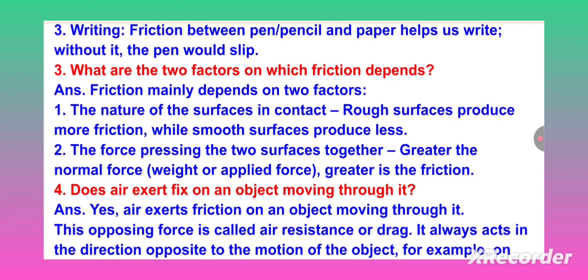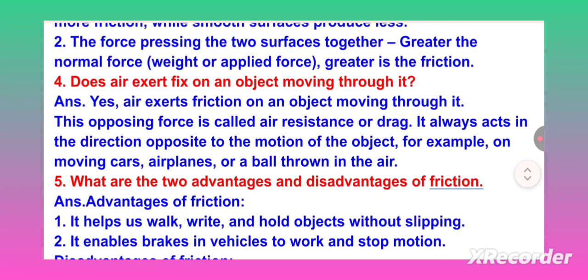Does air exert friction on an object moving through it? Yes, air exerts friction on an object moving through it. This opposing force is called air resistance or drag. It always acts in the direction opposite to the motion of the object. For example, on moving cars, airplanes, or a ball thrown in the air.